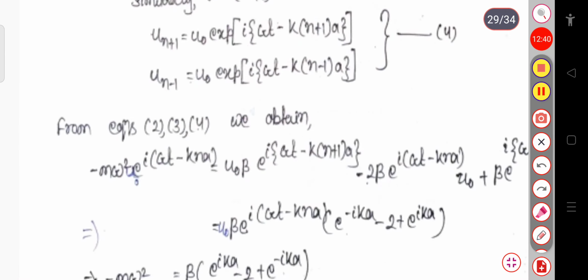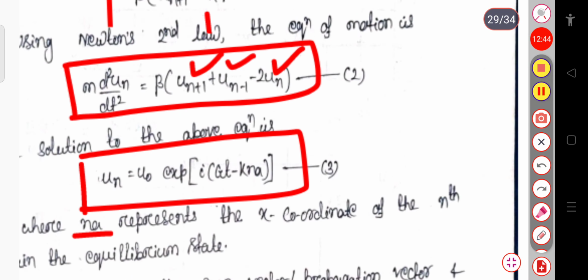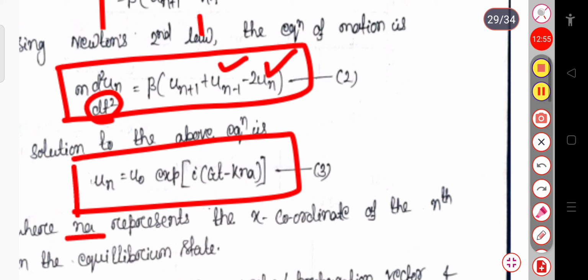On the left hand side, we take the derivative of un, that is d square un by dt square. Taking the derivative twice, first with respect to t, the exponential term remains as it is.